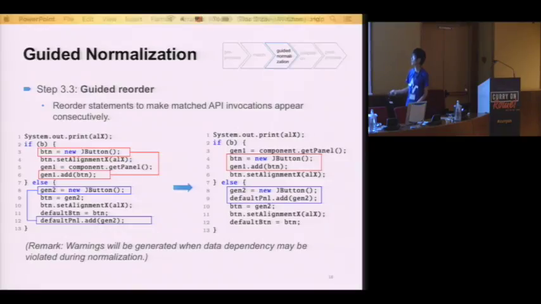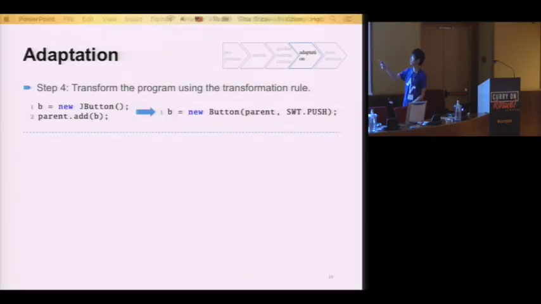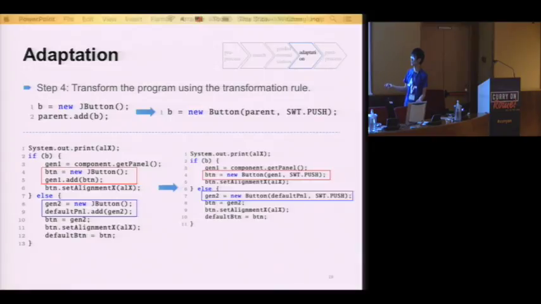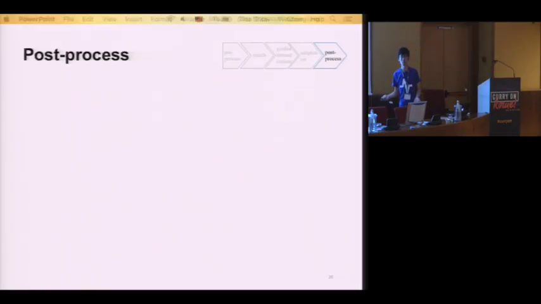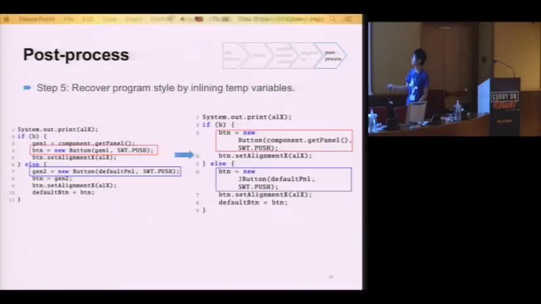So after guided normalization, it's very apparent for us to do the transformation, and then it's just a substitution. So here we just transform a program based on a rule. It's very obvious. It's basically just a name substitution on the code. And then a post-process, because we use three-address code, and we don't want to leave the three-address code to the user to bother about in further development. So we recover the code by inlining temporary variables. The Gen 1 and Gen 2 here will be inlined, and this is the result, transformed to use the new API, and it's fine for users.